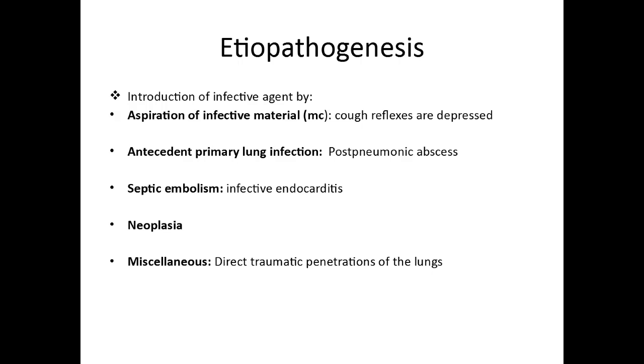If there is a tumor of the airway which is obstructing one part of the airway, distal to that obstruction, that is post obstruction, there will be a collection of secretion similar to what we saw in bronchiectasis. And then in the collection of secretion there may be bacterial proliferation which may go on to give lung abscess.